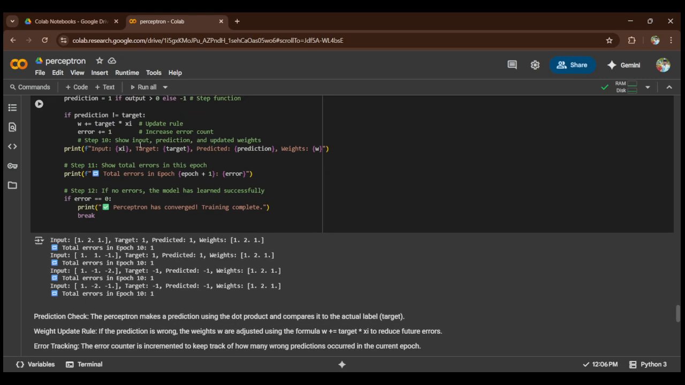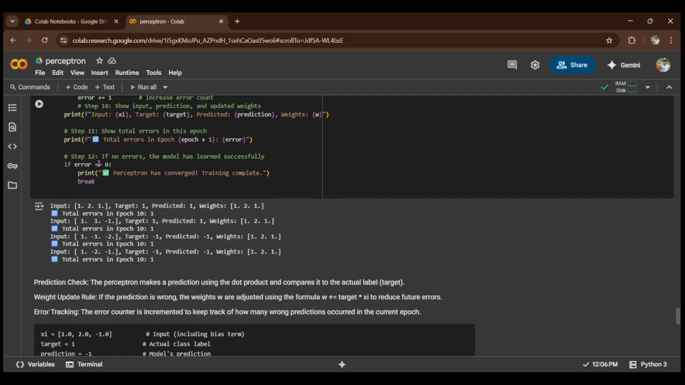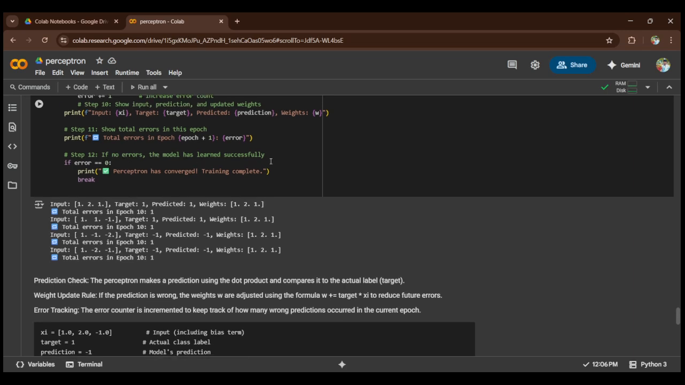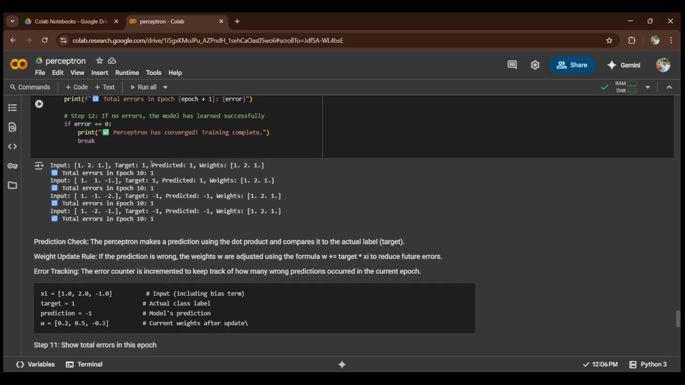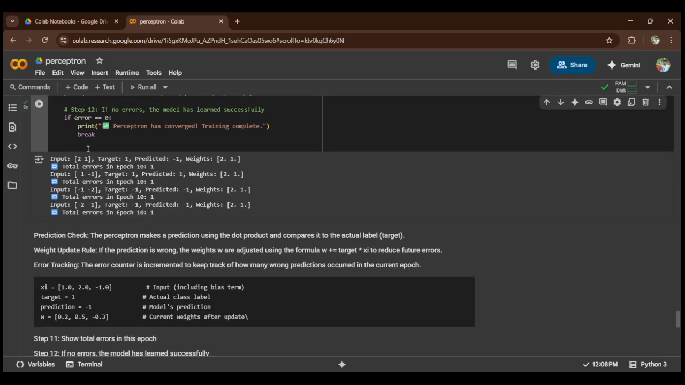Then step number 10 shows the input, prediction and updated weight. Show total error. This will show the total error also. And in the 12th step, if no error is there, it will show that the learning was successful. That line will be printed. Okay, when we run this code, it will print this output.